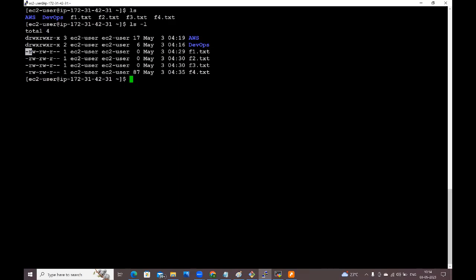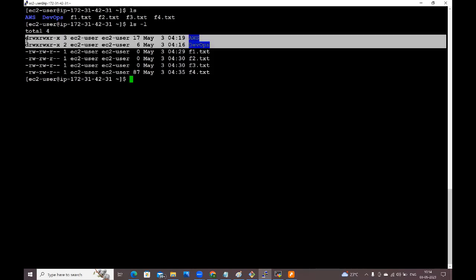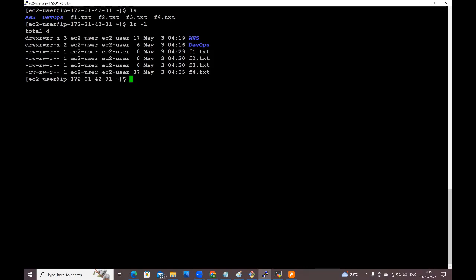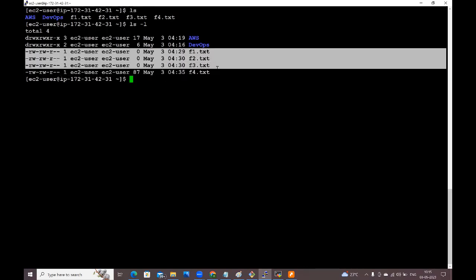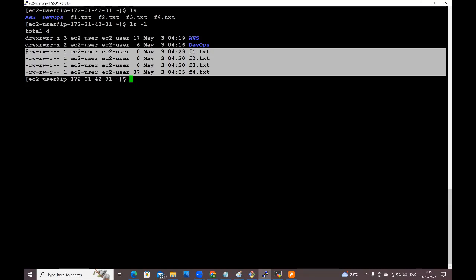If you observe, for directory files the first character is d, which means these are the directory files. If the first character is a hyphen, then those are normal text files, guys. We can't tell by using colors. Based on this first character, we can tell whether it is a directory file or a normal text file.